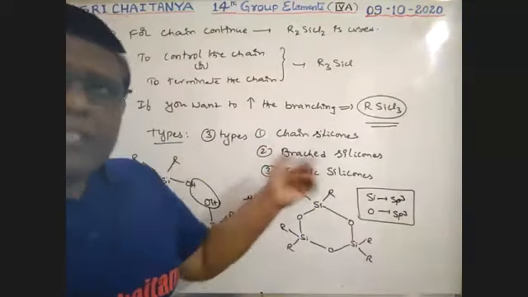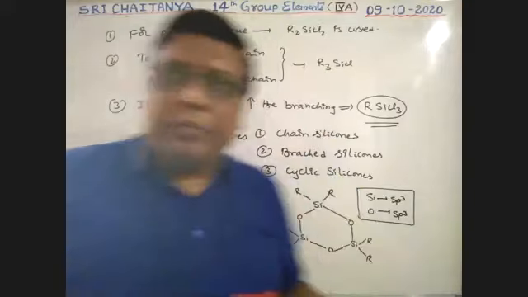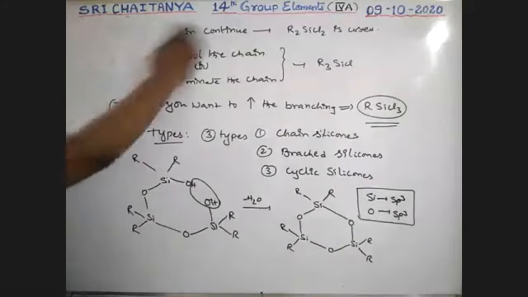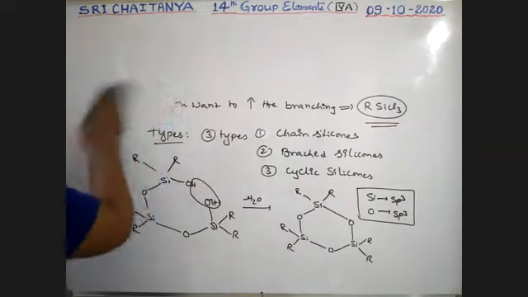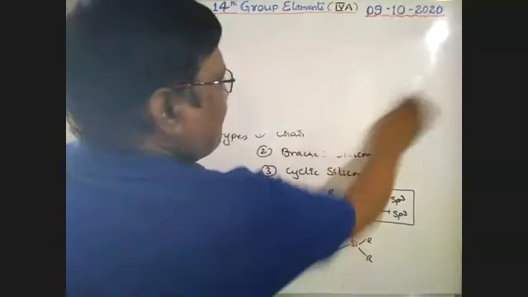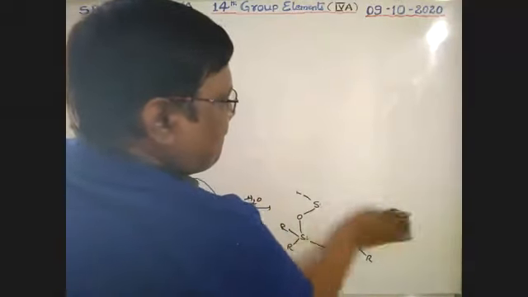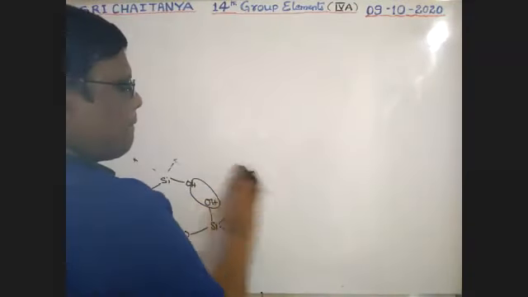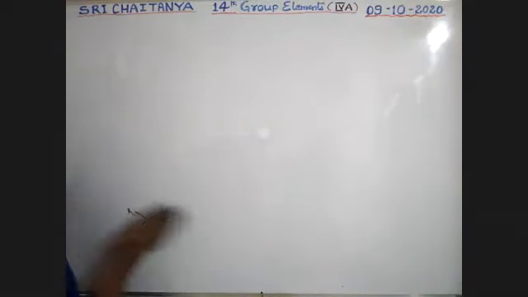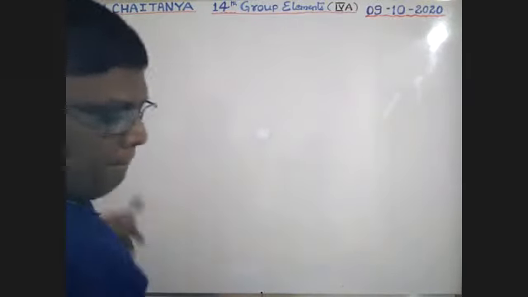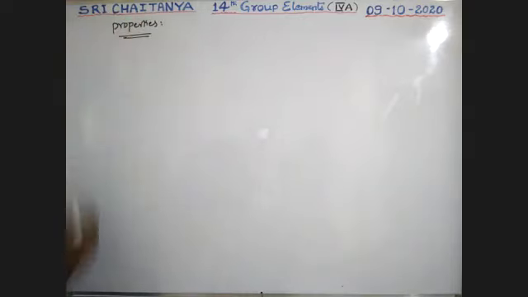Now, what are the properties of these silicones? These are the preparation methods and different types of silicones. Now, properties of silicones, boys.